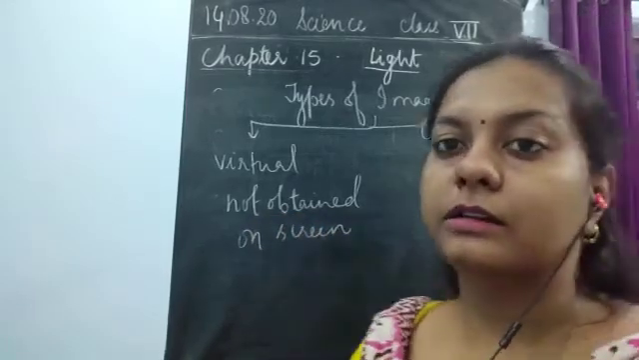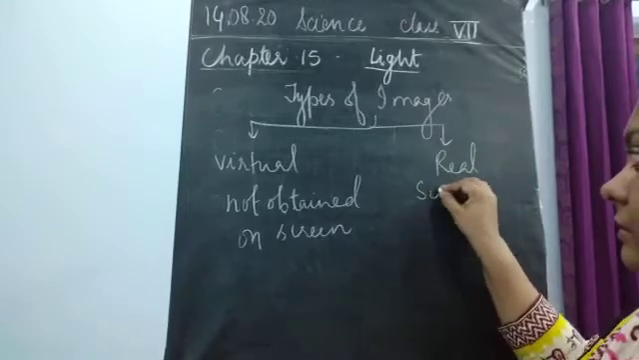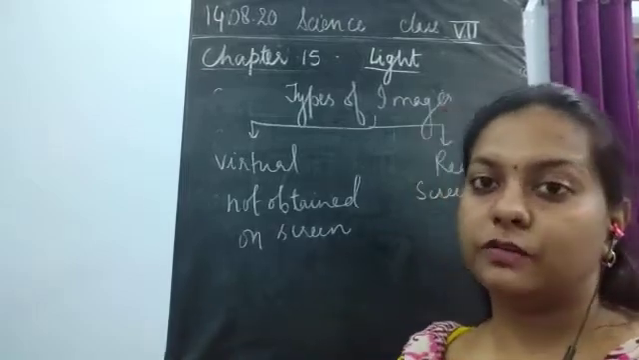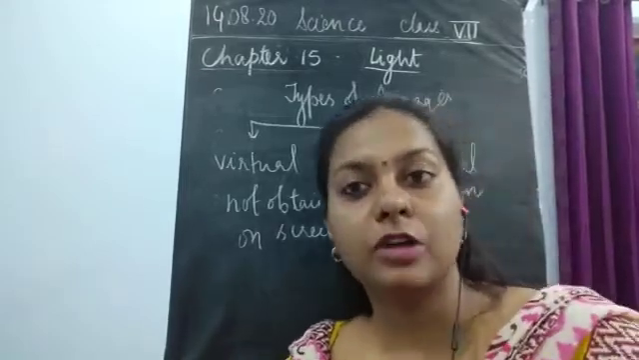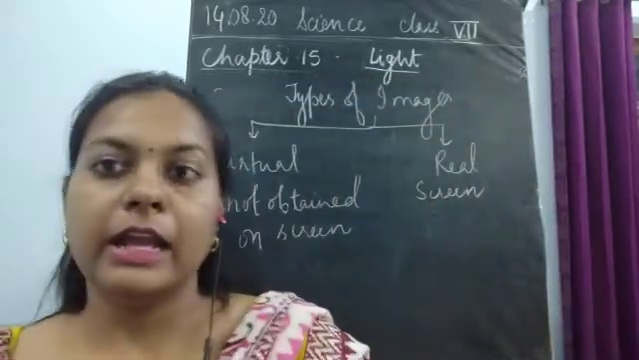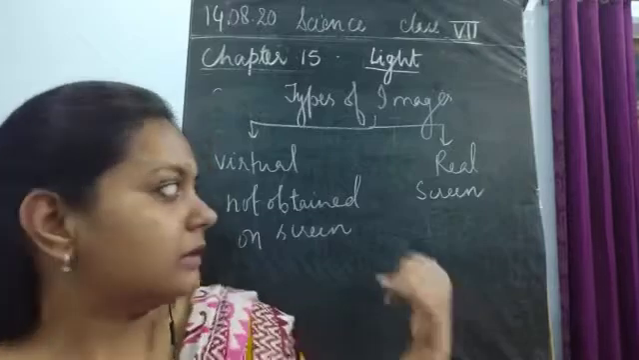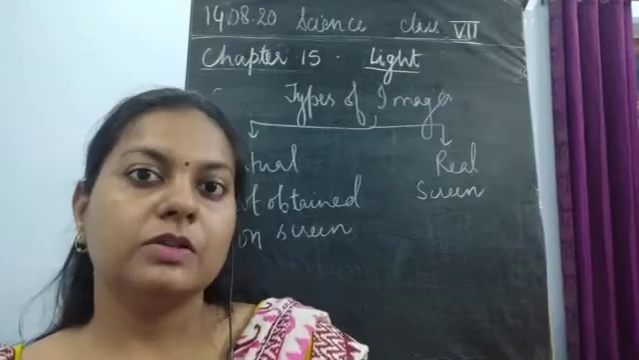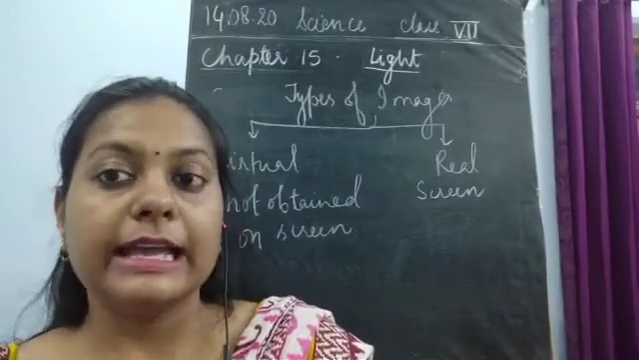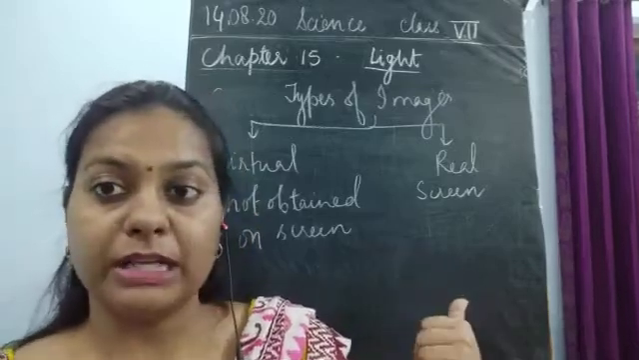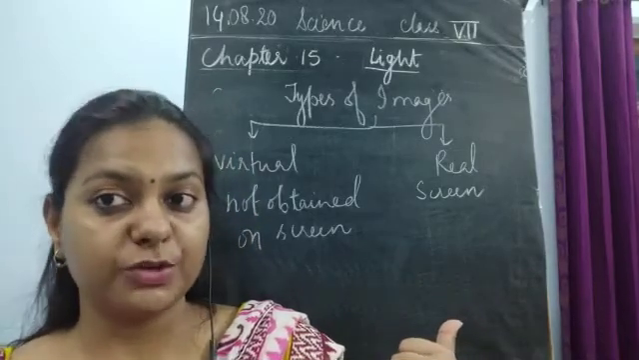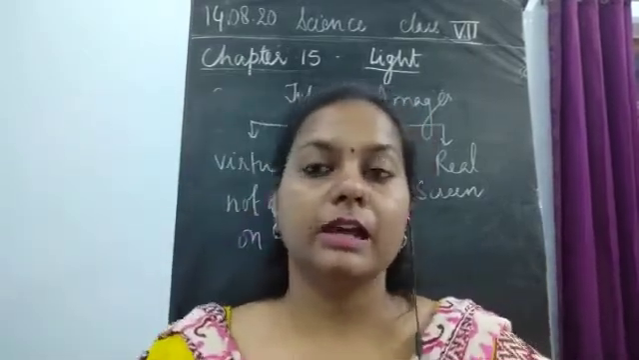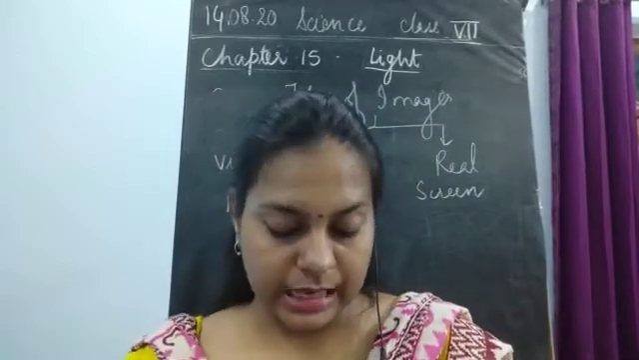Whereas the real image is obtained on screen. And what do you mean by a screen? Screen could be the screen of your phone, laptop, television, or desktop. It could be any of the screens. Now, next thing we will discuss is that this real and inverted image is also obtained with the help of curved surfaces. If we take concave and convex mirrors, can we obtain this virtual or real image? Can we obtain this real image as well as a virtual image?